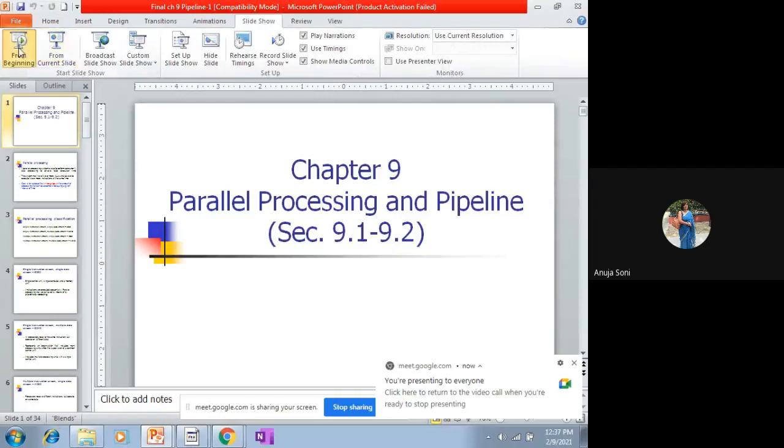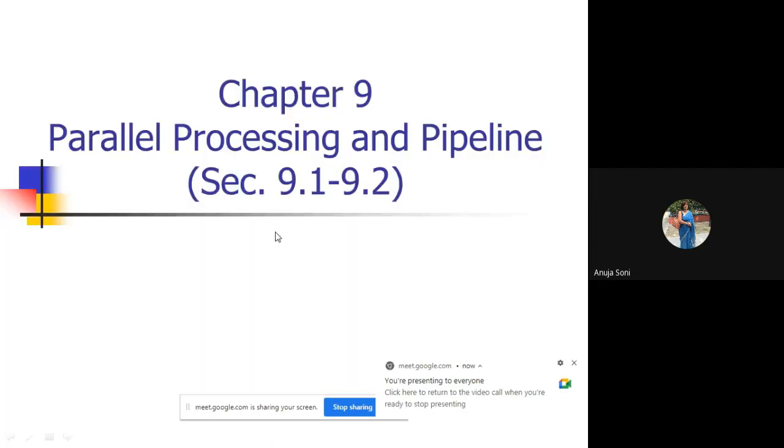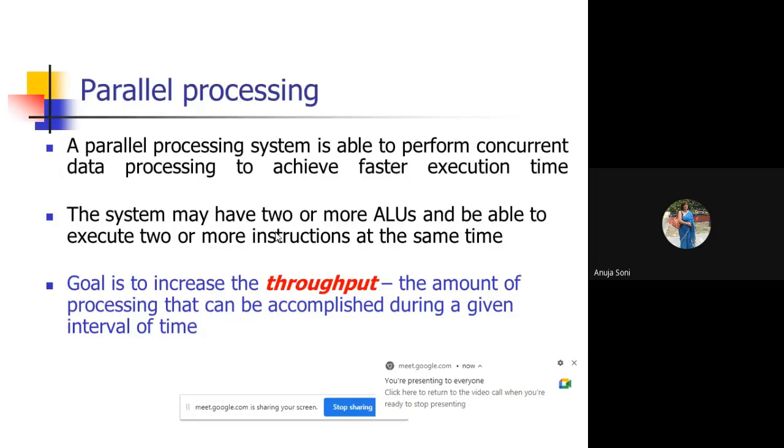The topic of the 9th chapter is parallel processing and pipelining. In your course, two sections are there, 9.1 and 9.2. So you have to go by your guidelines. First of all, the definition of parallel processing is given.